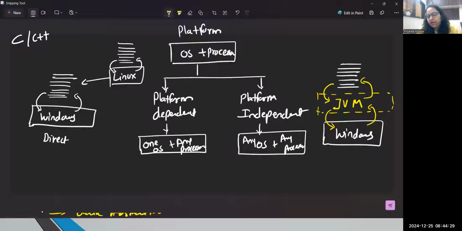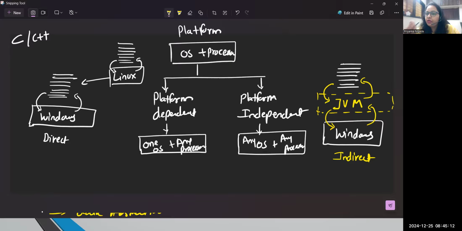So what way are we following here for execution? It is an indirect way. Are you getting the difference? Why does Java become independent? Because to run a Java program, we need a JVM, an extra layer of a virtual machine. Without the JVM, we will not be able to execute our Java program. These important components you should know: in Java, there are three important pillars, three environments required, JDK, JVM and JRE. Let me talk about the same. JVM is just a virtual machine, and with the help of the JVM we are able to execute our Java program.